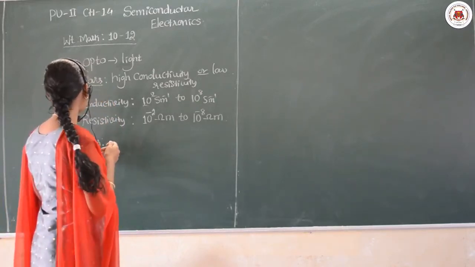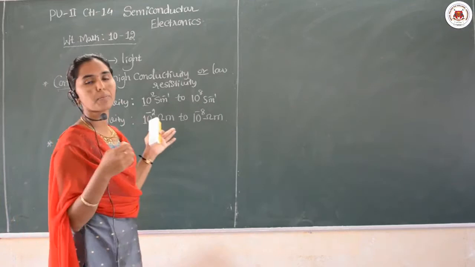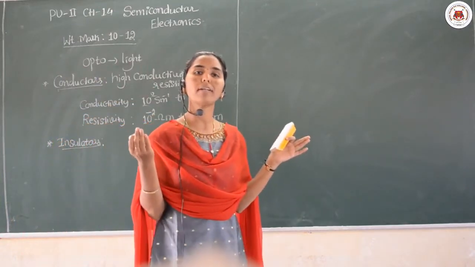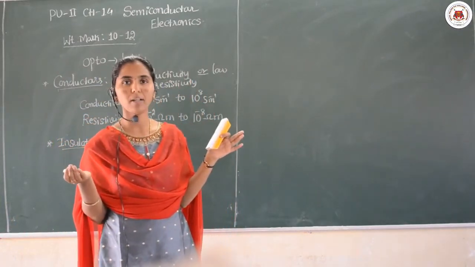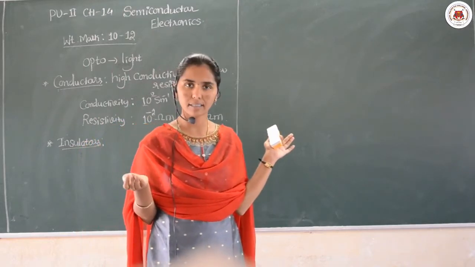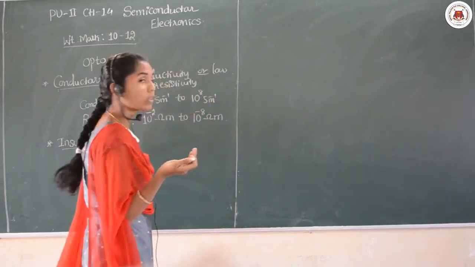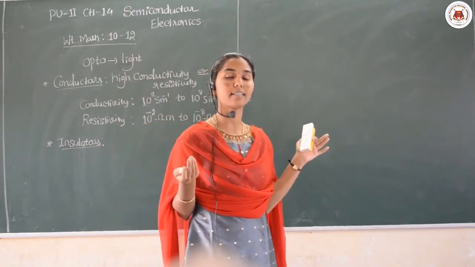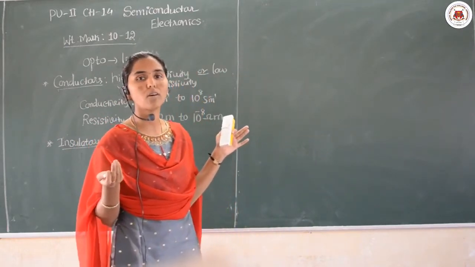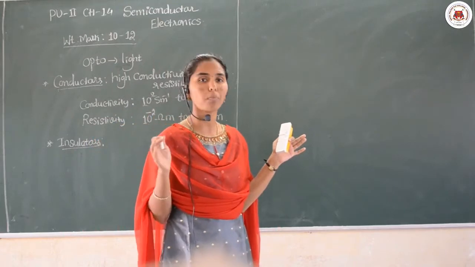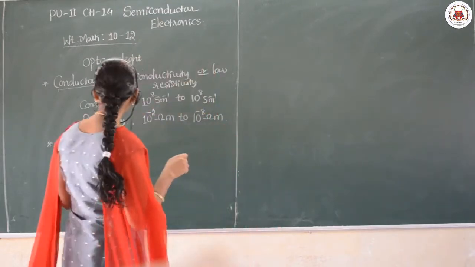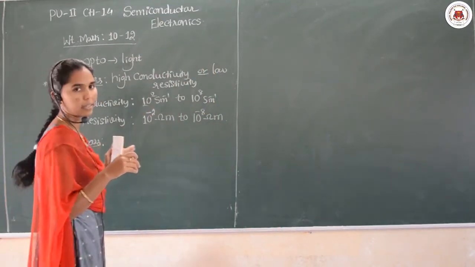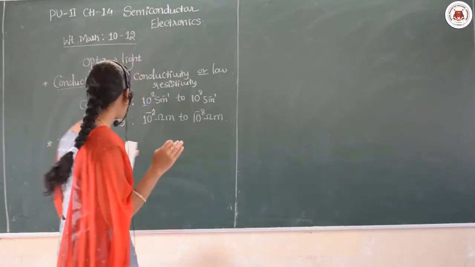For the conductor, the best examples are all the metals present in the periodic table, acting as good conductors here, right? And among them, the best conductor of electricity is silver, and next we prefer copper. Yes, okay.